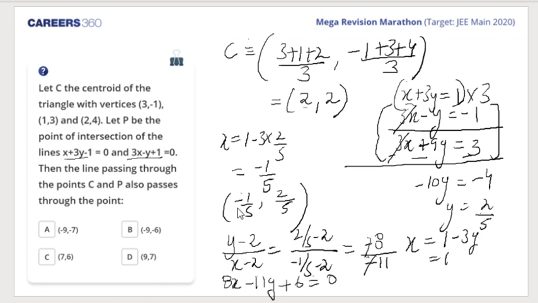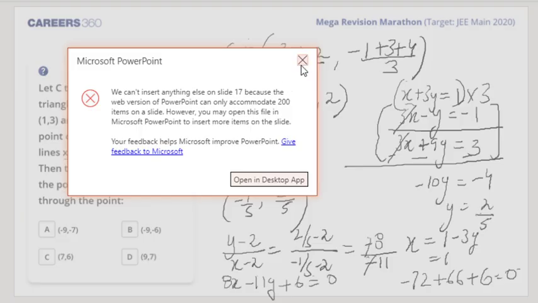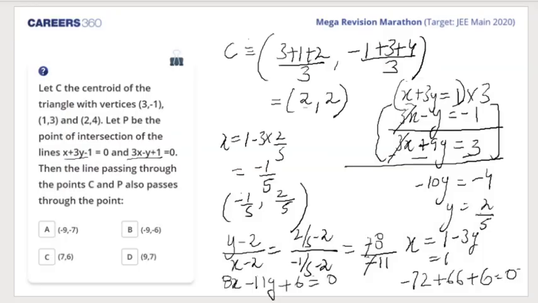Okay, yes Yanvi, B you are getting. So let's see which of the points satisfies it. Minus 9 into 8 would be minus 72, and minus 6 into minus 11 would be plus 66. Yes, perfect. This gives me the correct answer. I'll put the points in one by one and see which one satisfies. So that is point B which I am getting. So point B is the right answer. Okay.